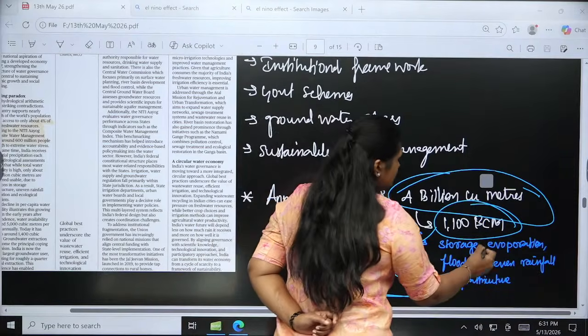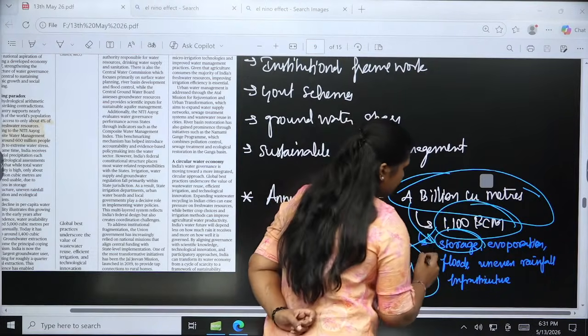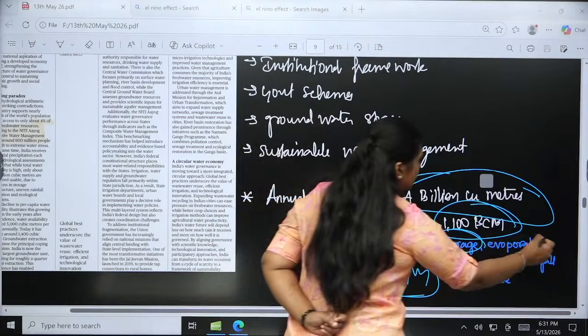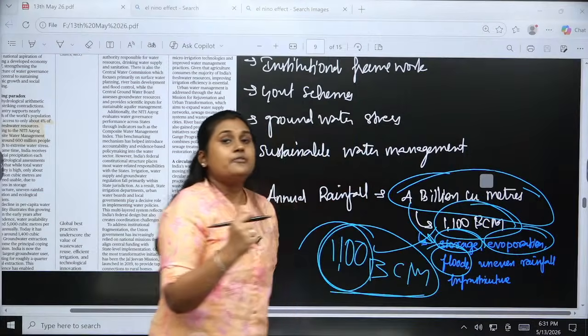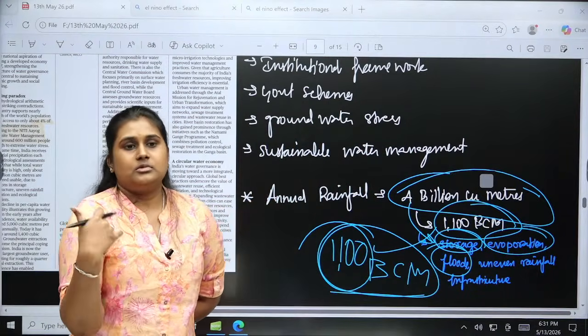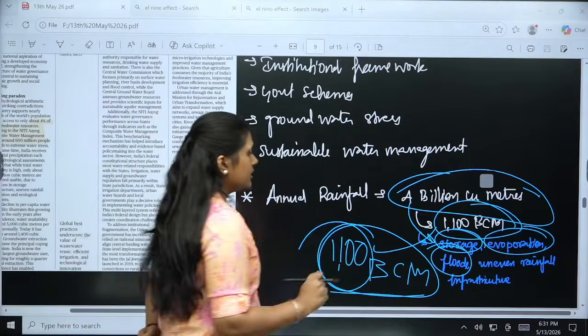Why is only this much available? Because of poor storage, and also evaporation, and floods at times, which make the fresh, usable water mingle with other drainage water, so we cannot use it.